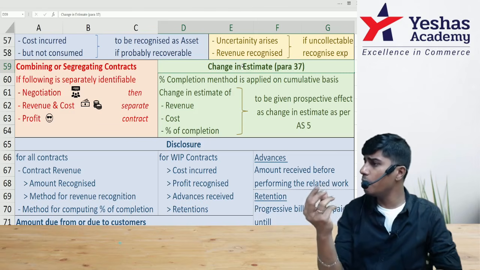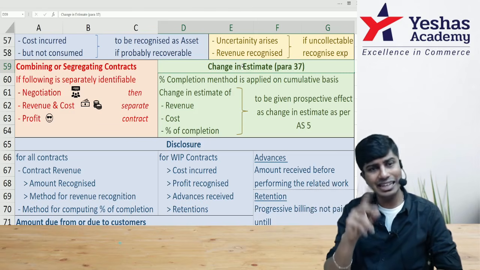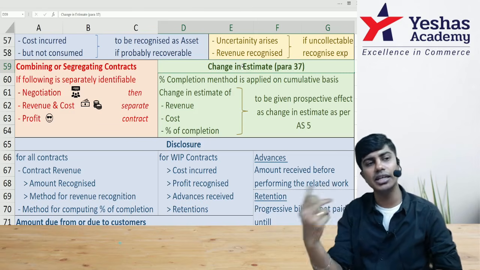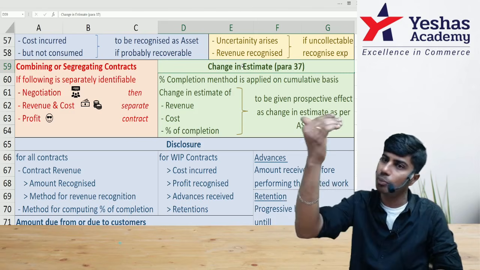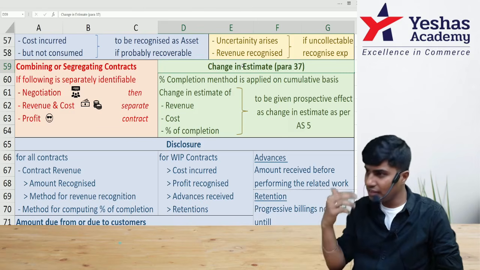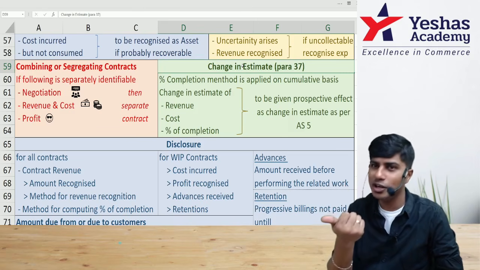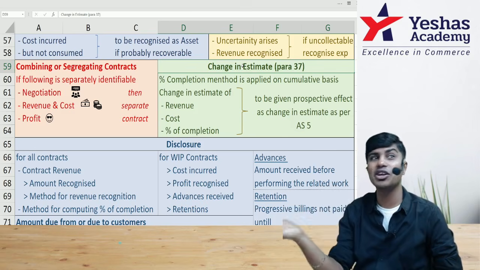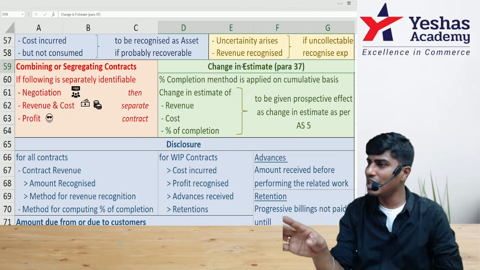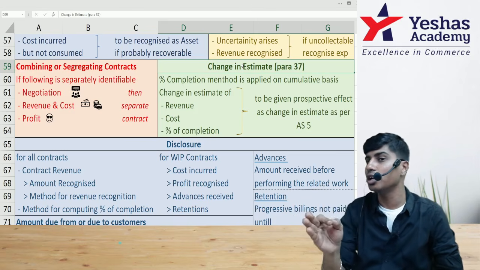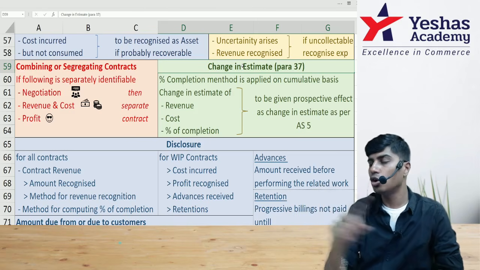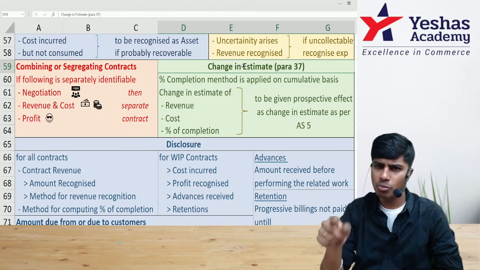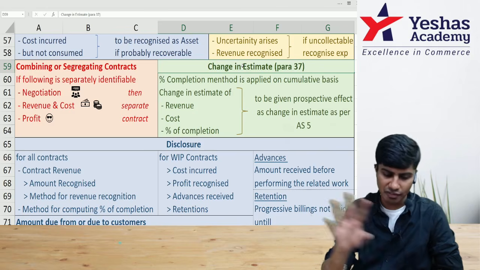Then the estimate keeps changing. We estimated some amount to be the total cost in year 1. That need not be the same. That can change in year 2, and in year 3, both upwards as well as downwards. When that changes, the amount of expenditure to be recognized will change, the percentage of completion will change, as well as the revenue to be recognized. Whenever this happens, it is a change in accounting estimate, not a prior period item, not a change in accounting policy. More of this you will read in Accounting Standard 5.